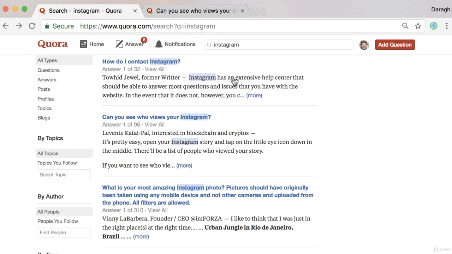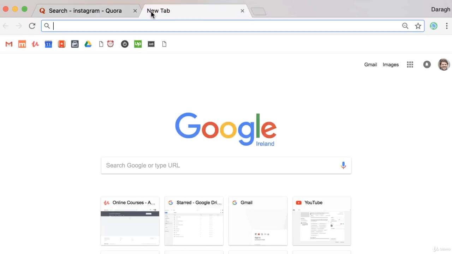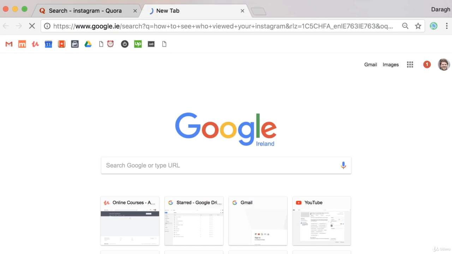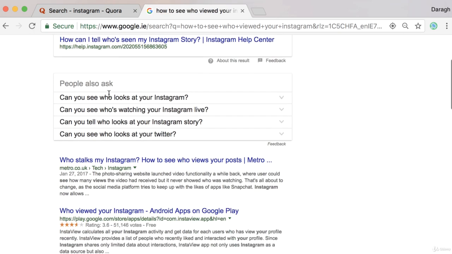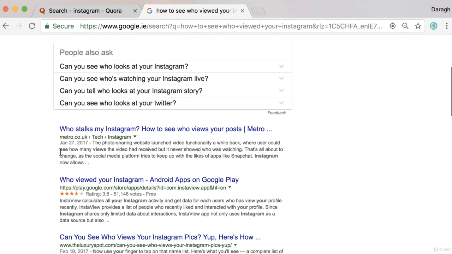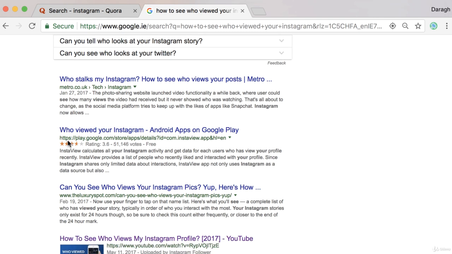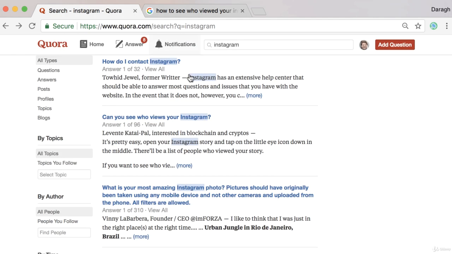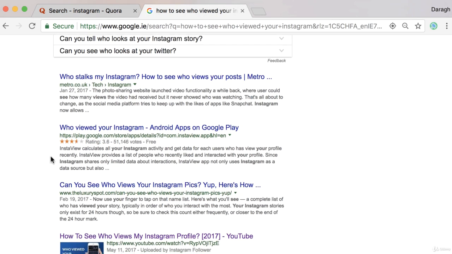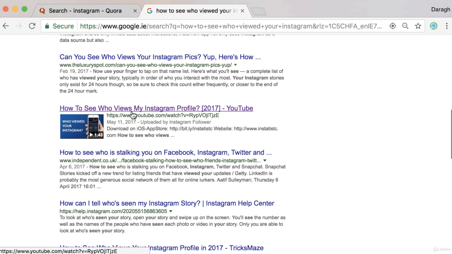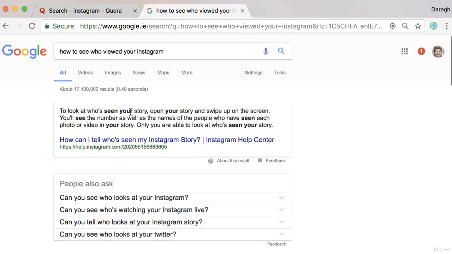So how do we turn this into a headline? Well, all you need to do is really add a how-to in front of the question to turn it from a question into an educational type post. So if we go to how to see who viewed your Instagram, we can see that there are some articles about it, but maybe not the exact language that people are really searching for here. And that's a proven question that a lot of people are clicking on. And you could maybe write a blog post on that, or as you can see, a video here if you wanted to rank in the search engines even for that.